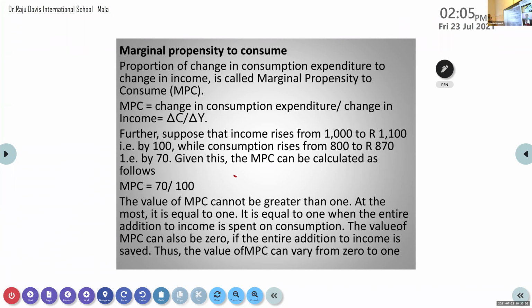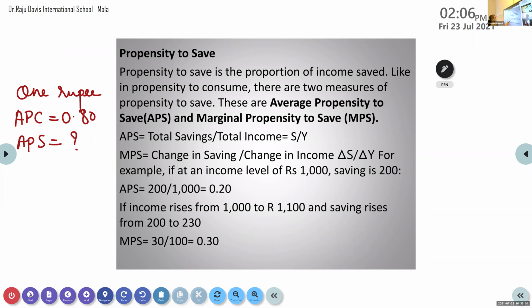A few figures also I told you, problems also I told you. In that one point, I was mentioning minus here, that was wrong. It is 0.20 only. That's what I told you. I'll tell you later. Okay, these are the few things related to propensity to save.